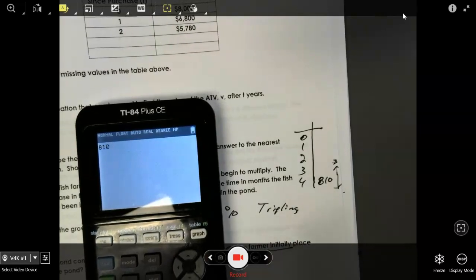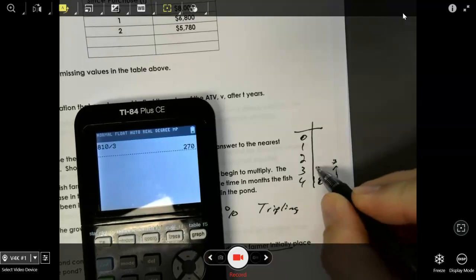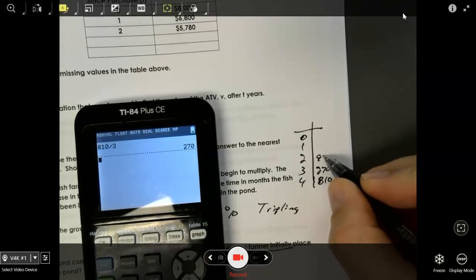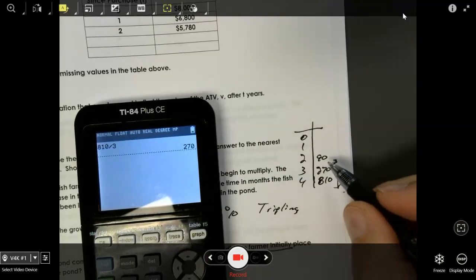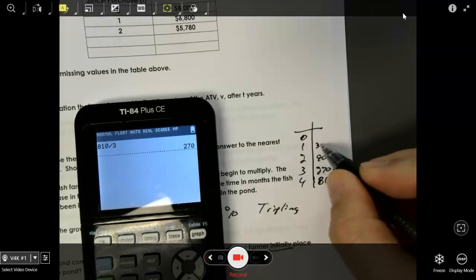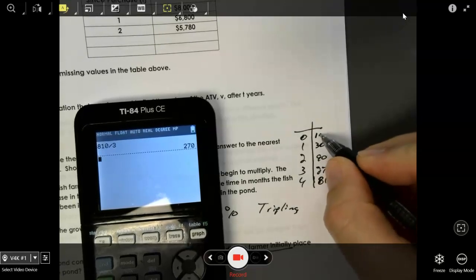So 810 divided by 3 is going to be 270, goes here. 270 divided by 3 is going to be 90. 90 divided by 3 is going to be 30, and 30 divided by 3 is going to be a 10.